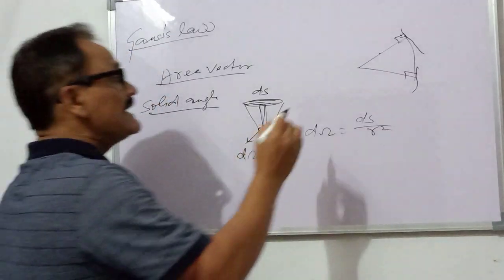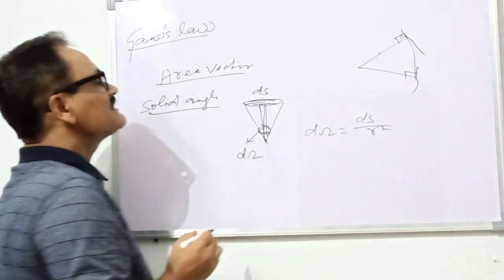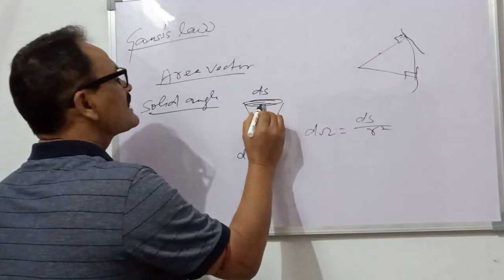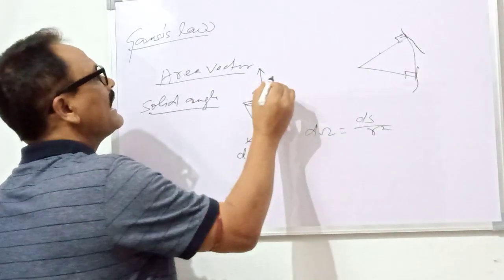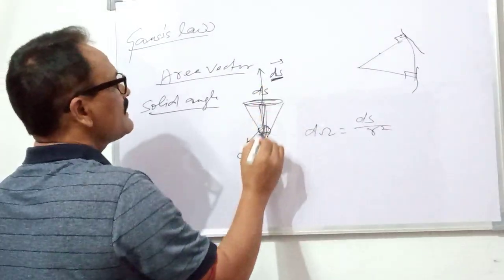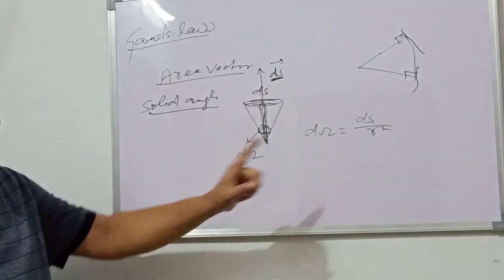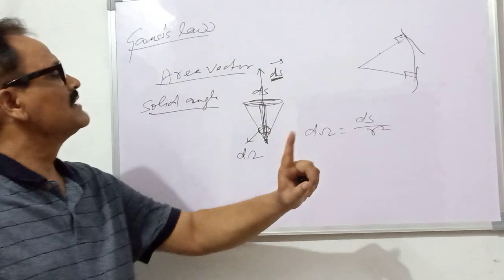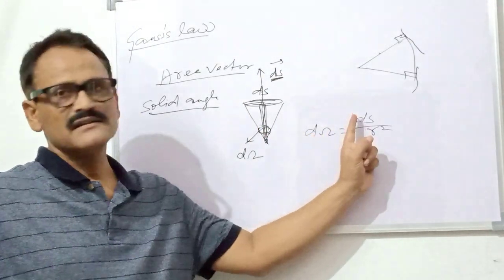So the area should also be normal to this r, and area is a vector, so the direction of the area vector is this outward normal. This is the area vector, and this is the r. So the direction of this area vector is along this r, this is the condition. When the area is perpendicular to r, the solid angle is defined as ds by r square.